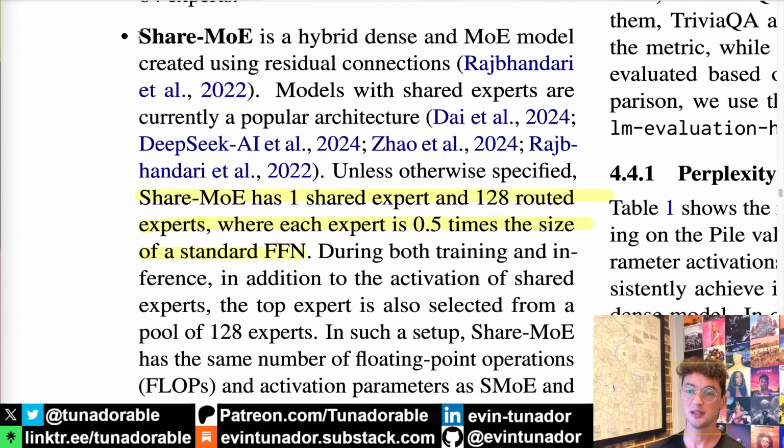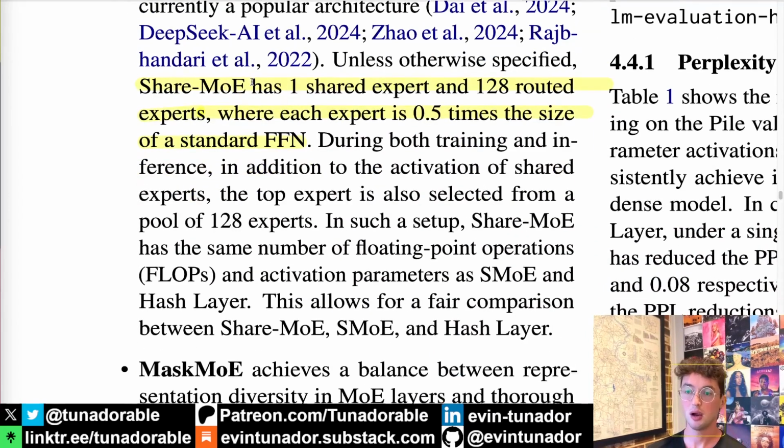They also included, didn't need to include this, but it was a useful, interesting piece to include as it is getting more popular, Share MOE, which has one shared expert, just one regular feed forward MLP layer, and then 128 routed experts, where each expert is half the size of a standard feed forward layer. The logic behind shared MOE, I've not done a video on it, but the logic behind it is just that a lot of tasks are probably redundant between experts. We should probably have some sharing.